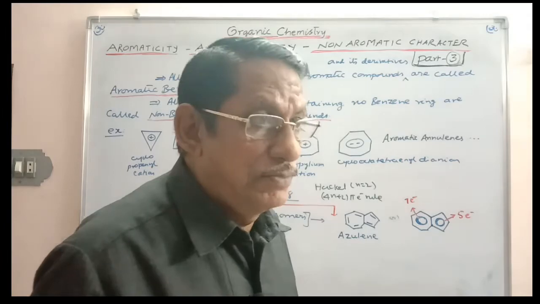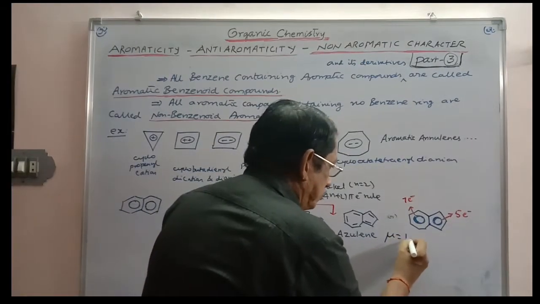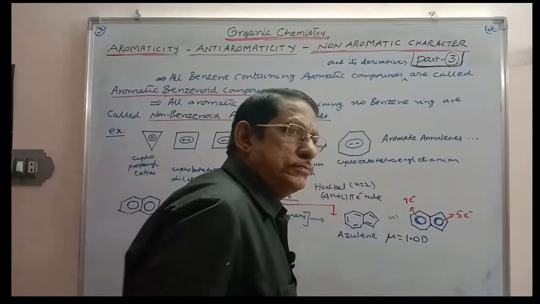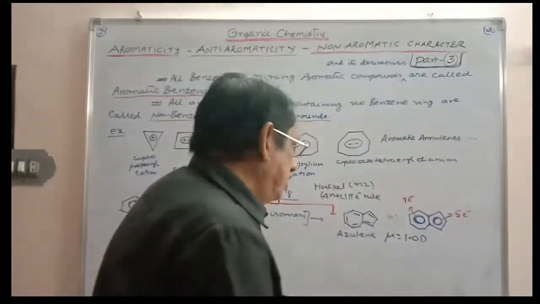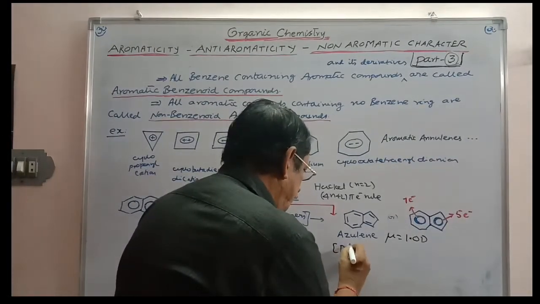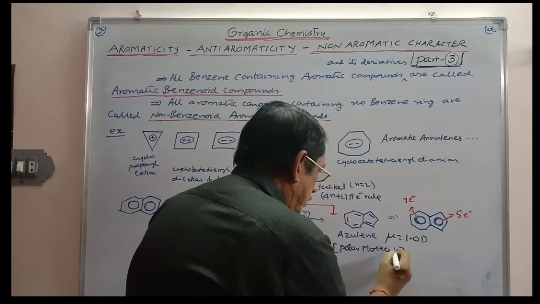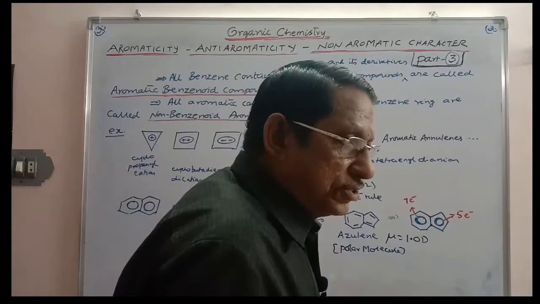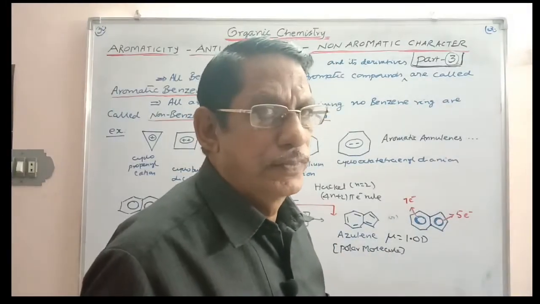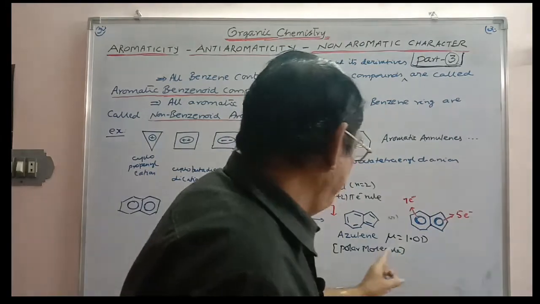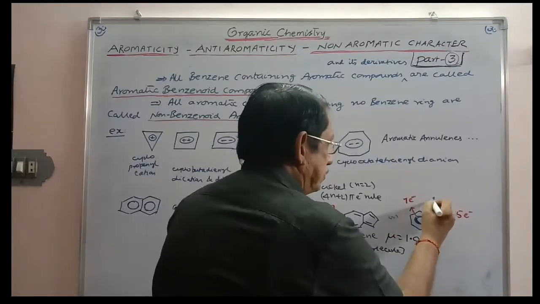But dipole moment values show that for azulene, the dipole moment is 1.0 D. What does it indicate? That means azulene is a polar molecule. Where is the polarity here? There should be a separation of plus and minus charges. And that is there in the case of azulene because one electron will be transferred here.